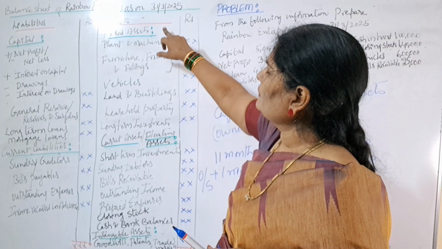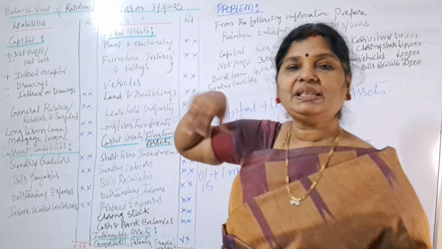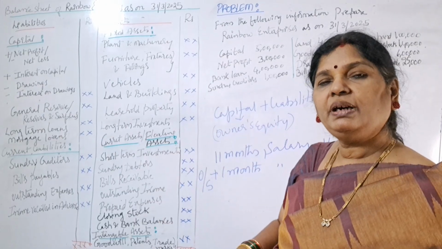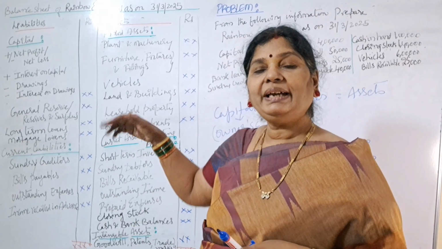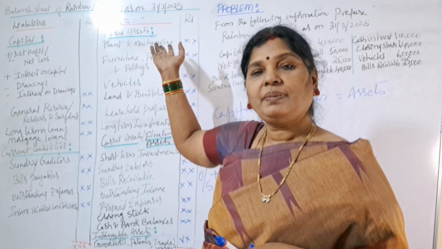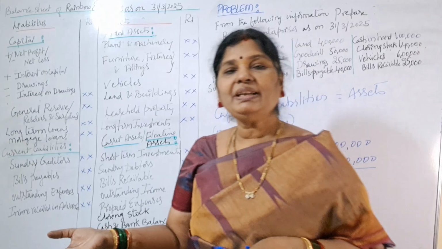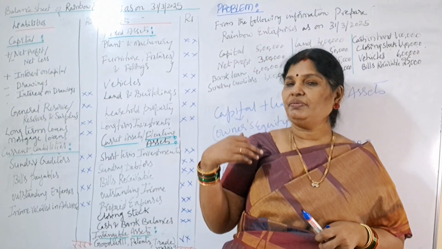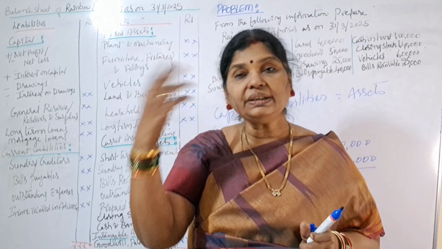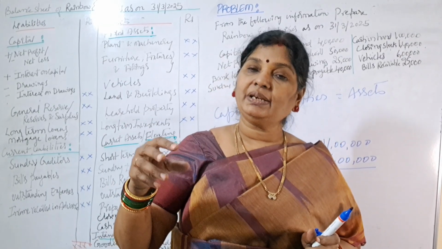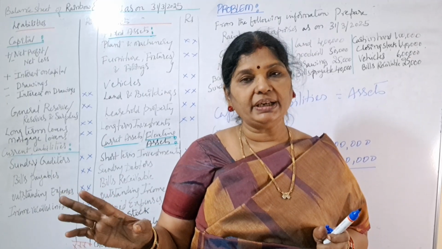Now come to the first one. Under assets, what is the first one? Fixed assets. Fixed assets, plant and machinery, means where we are installing our machinery, where we are doing our production. It's all called plant and machinery. That is our fixed asset. Means if you are purchasing one machinery, that machinery is for long term use, means the benefit of which will be acquired for long term period. It's not for only 1 year.